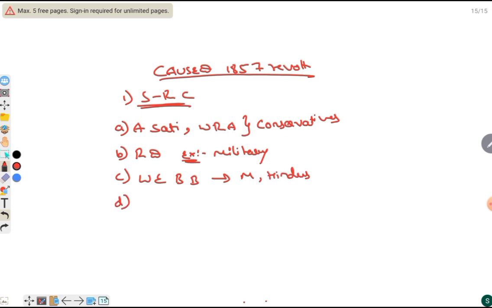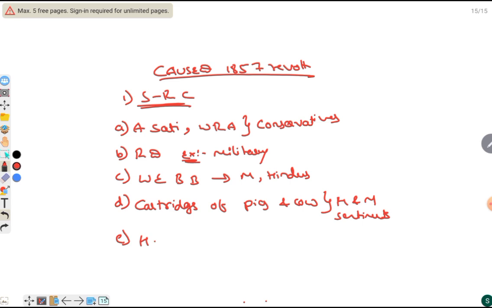And the immediate cause was the cartridges of pigs and cows, which hurt the Hindu and Muslim sentiments. Harassment of agriculturists, for example, forceful indigo cultivation.